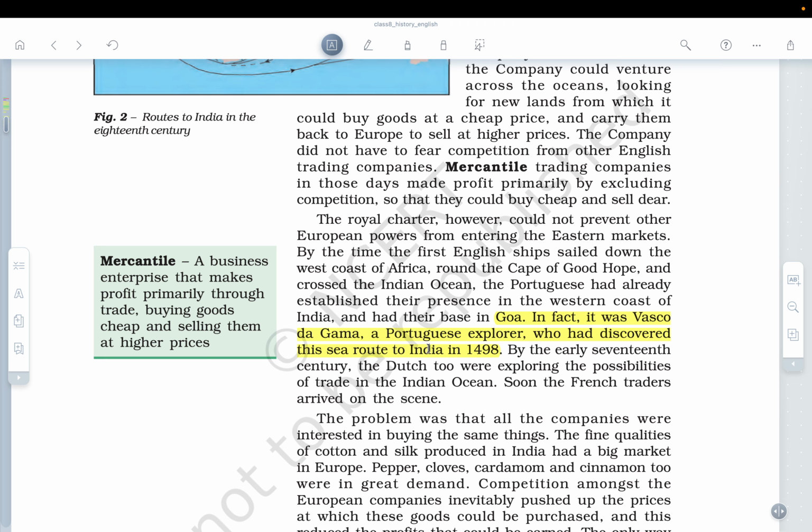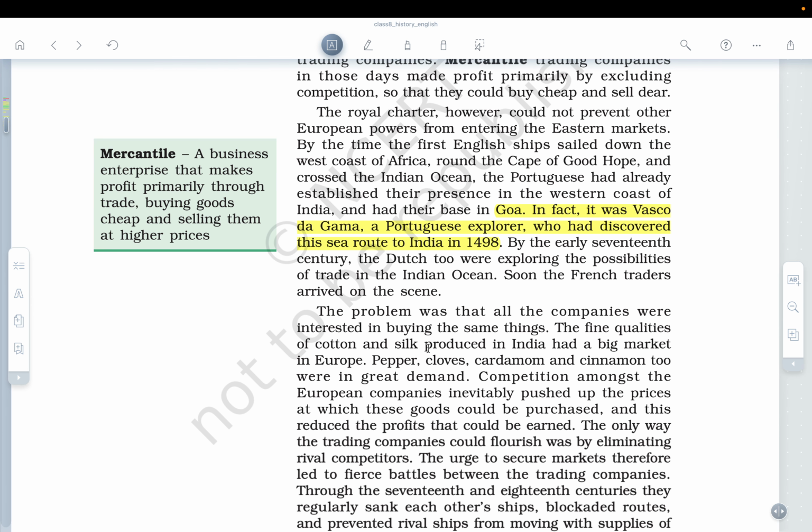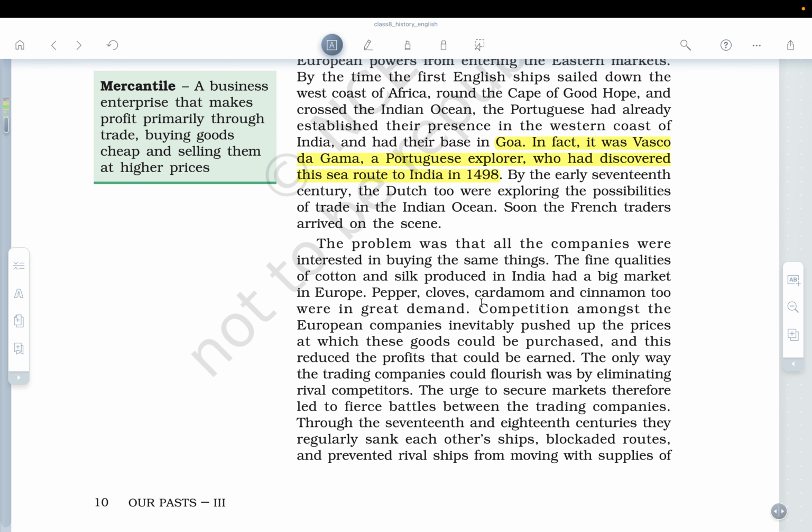So by the early 17th century, the Dutch too were exploring the possibilities of trade in the Indian Ocean. So the problem was that all the companies were interested in buying the same thing. Okay. So the fine qualities of the cotton and silk produced in India had a big market in Europe. Pepper, cloves, cardamom, cinnamon too were in great demand. Okay, competition amongst the European companies inevitably pushed up the prices at which these goods could be purchased, and this reduced the profit that could be earned. So basically, as soon as the prices were increasing, the profits also got reduced.